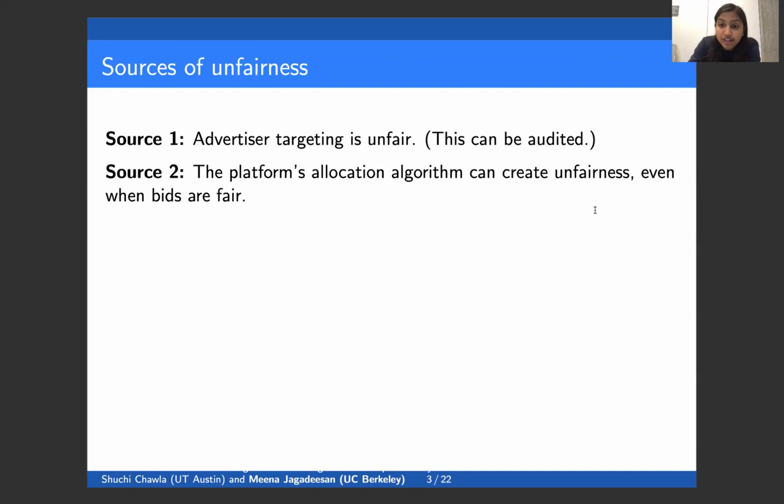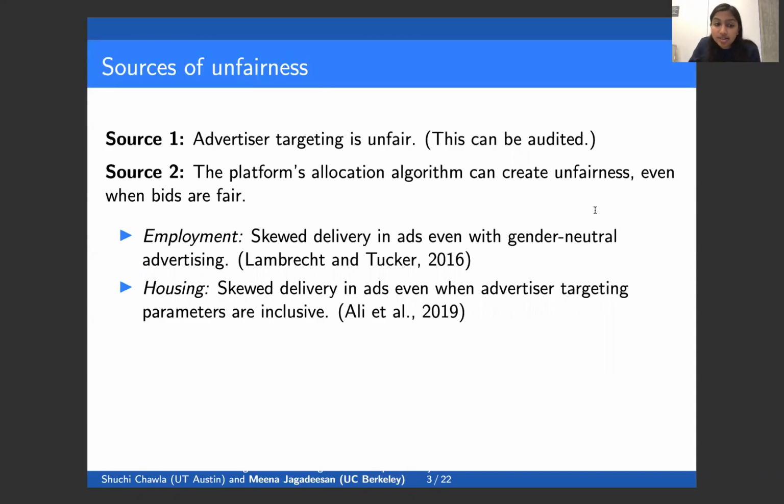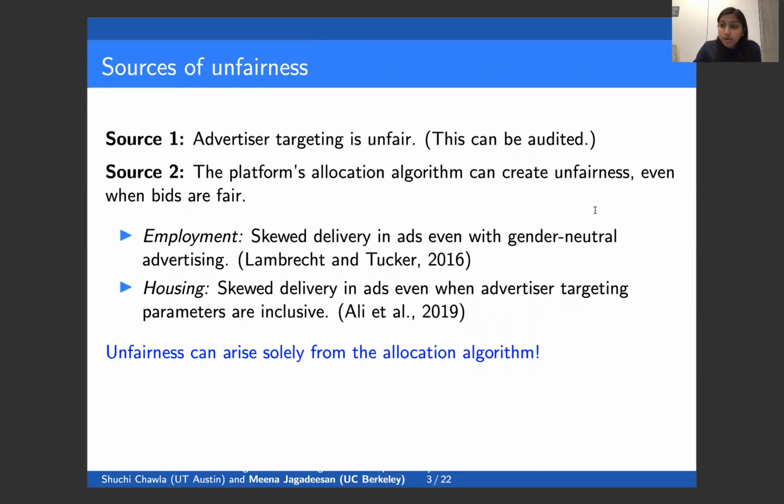So the second source of unfairness, which is more subtle, is that the platform's allocation algorithm can create unfairness even when the bids are fair. To see this, consider the employment category. It's been demonstrated that there can be skewed delivery in employment ads, even when each advertiser's targeting is gender neutral. Similarly, there can be skewed delivery in housing ads, even when each advertiser's targeting parameters are inclusive. So the takeaway from these empirical studies is that unfairness can arise solely from the platform's allocation algorithm.